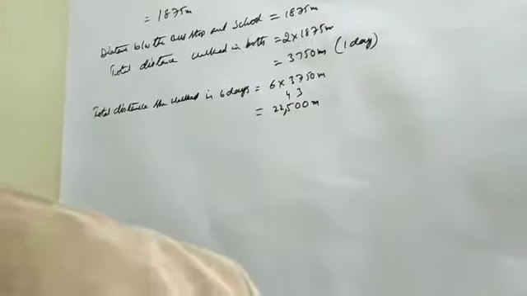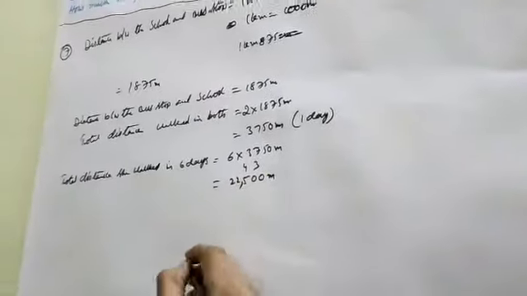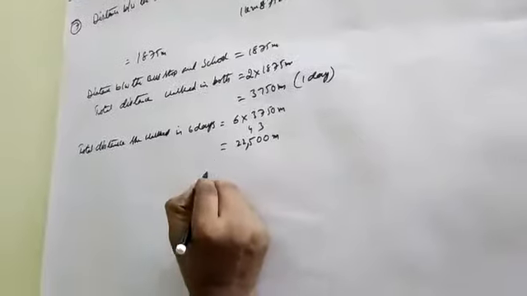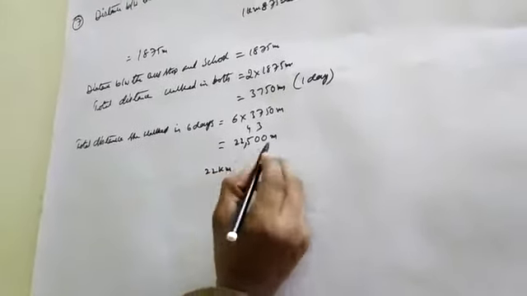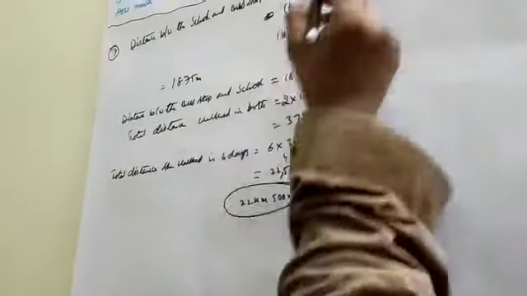Therefore 22,500 meters. Converting into kilometers, that is 22 kilometers and 500 meters. This is the total.